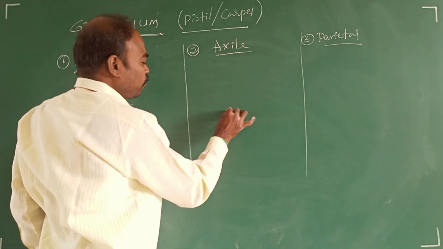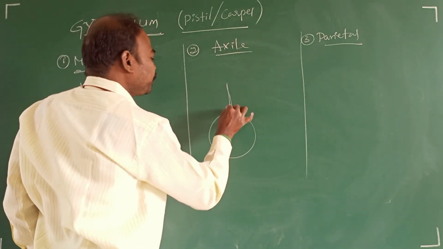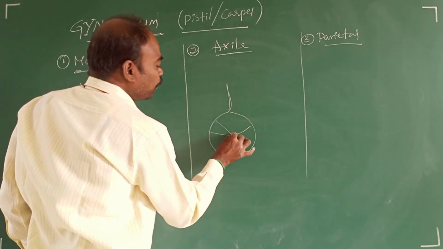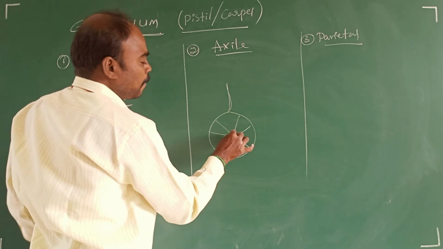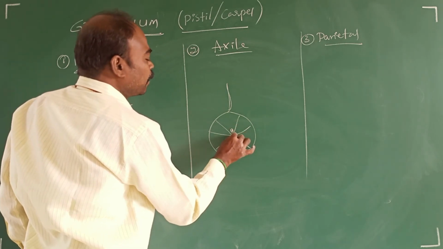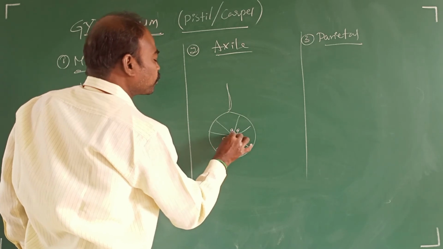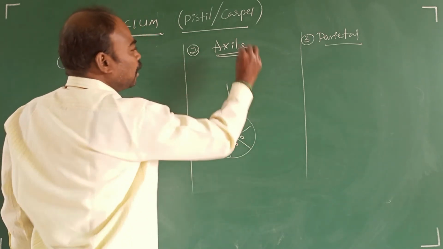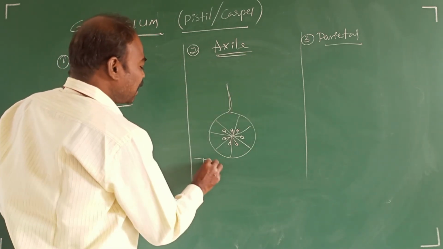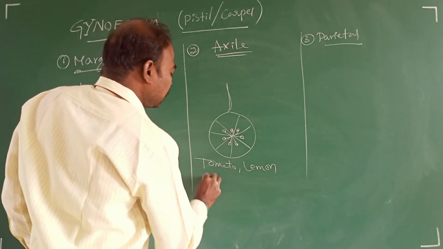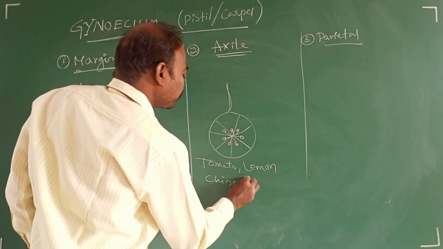Axial placentation: within the ovary, in a multicarpellary syncarpous gynoecium, the ovules are developed at a central axis. It is called axial placentation, as in tomato, lemon, China rose.